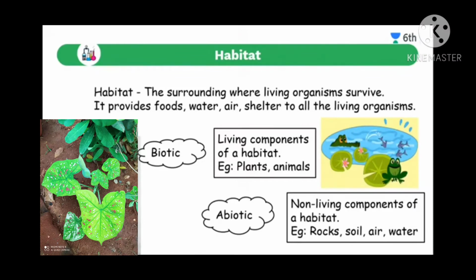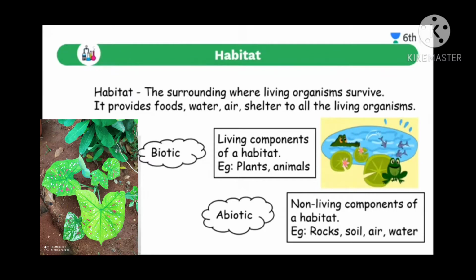Hello, my dears. In our previous class, we were discussing living organisms, their characteristics, and habitat. We have already discussed the characteristics of living organisms. Now, in this class, we shall discuss what habitat is, what the two types of habitat are, and which are the components of habitat. Okay, what is habitat then?